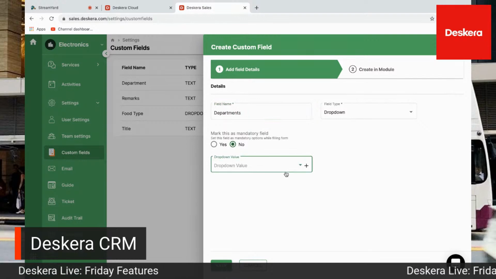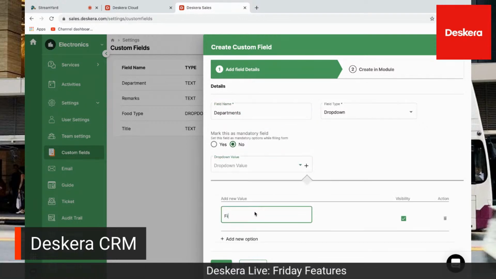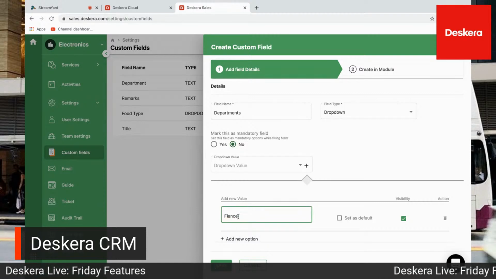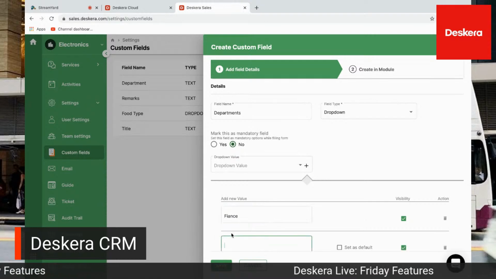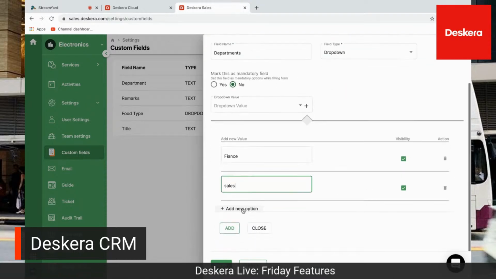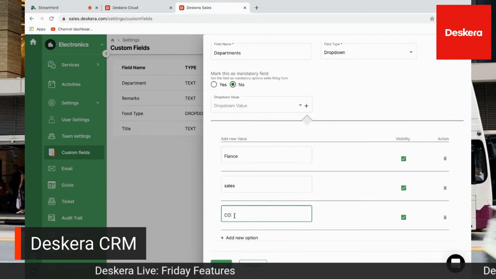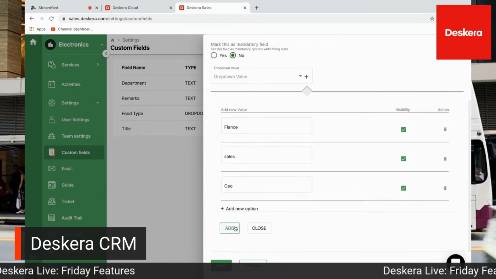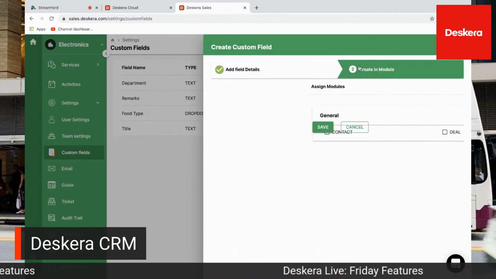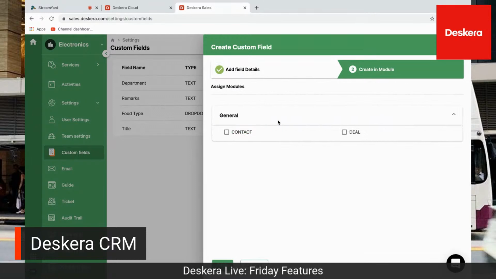For example, is this person part of the finance department? So, no finance. Or is he part of the sales? Or is he the CEO of the company? And then you can add it here. And then you have your different modules. So you can add into your contacts or your deals here.